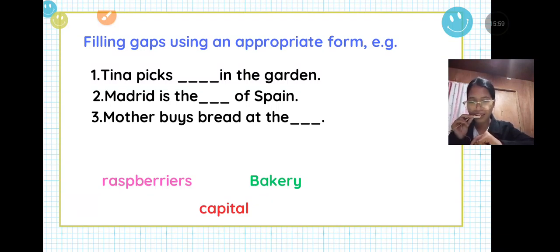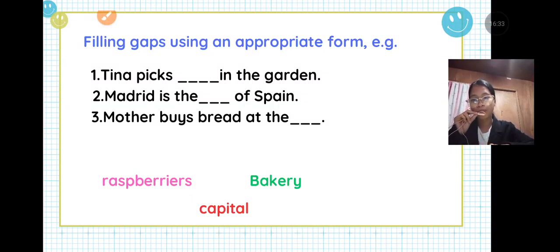Do you think it is obviously the fruit, raspberry? It can be picked by your tiny little fingers, compared to the two options, bakery and capital, which is very impossible. So this is very obvious. Tina picks raspberry. We cannot find a bakery in the garden or a capital in the garden, right? So it is obviously the raspberry.